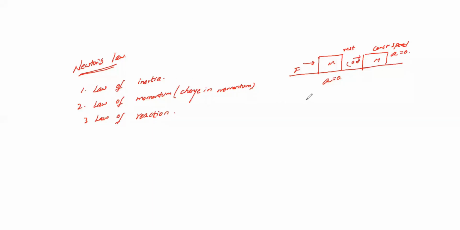Inertia has three types: inertia of rest, inertia of motion, and inertia of direction. So these concepts we will again discuss in detail with some examples in your laws of motion. Okay, so next one, let's see.